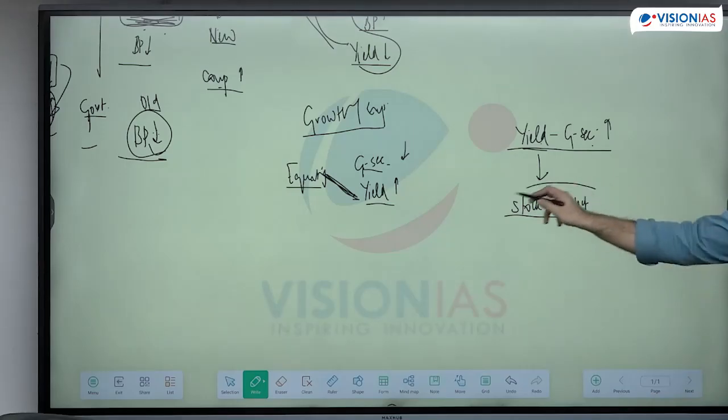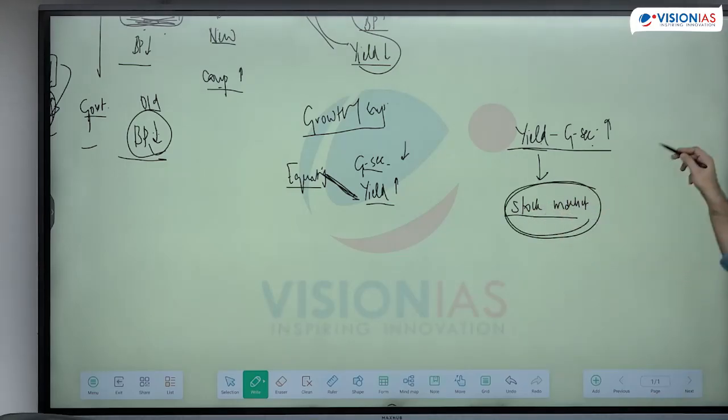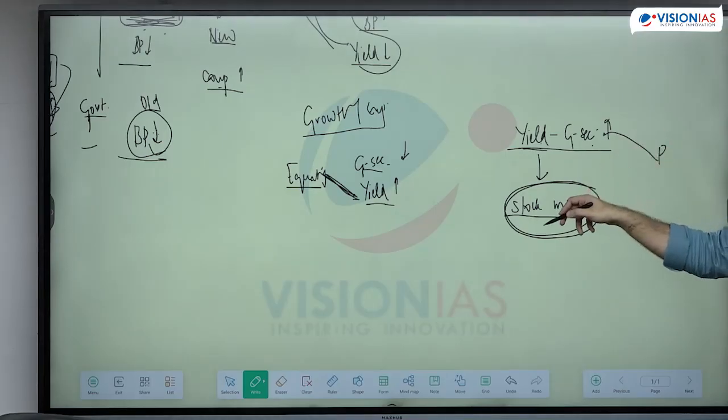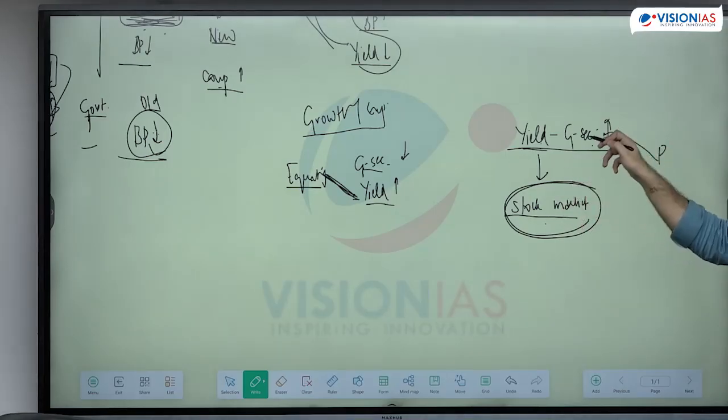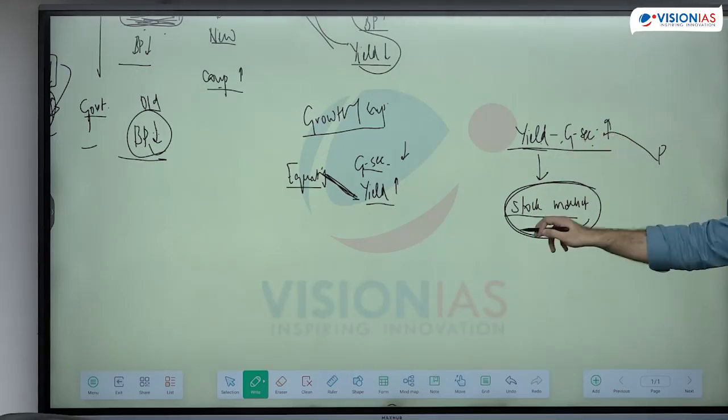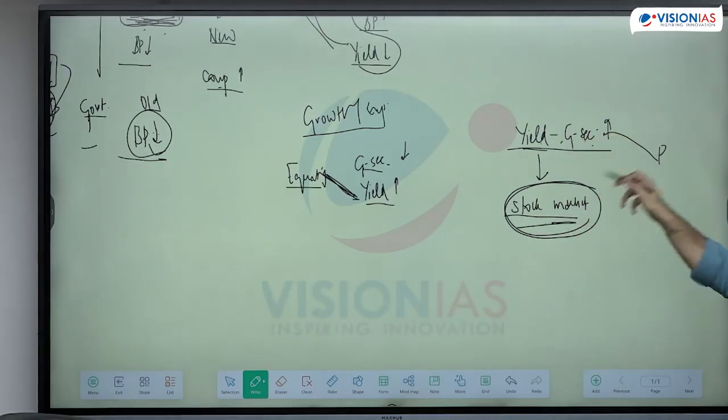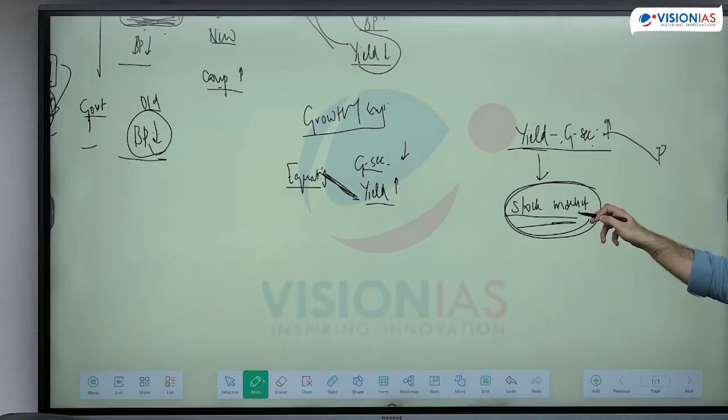The stock market will see a fall. Why? Because people's money will be spent here. My opportunity cost is high if I spend money here. So why should I do it here when the return is good here? So increasing yield has a negative impact on the equities of the companies. People are not going to invest in the stock market.